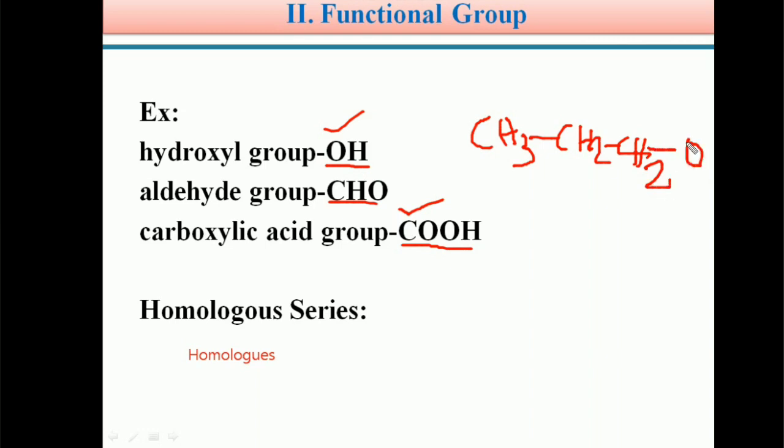Its name is propanol or propyl alcohol. So students, this is a carbon chain, and to this carbon chain we added a group of atoms, OH.